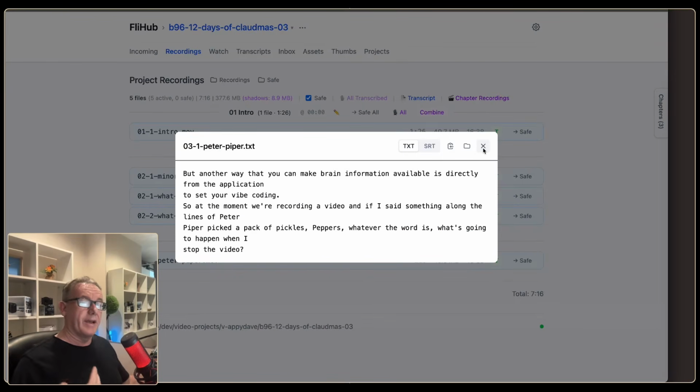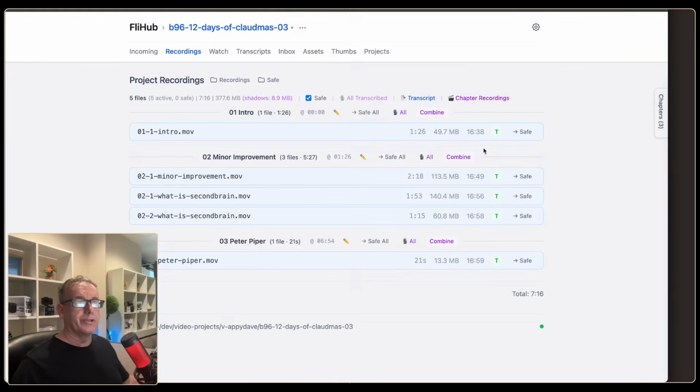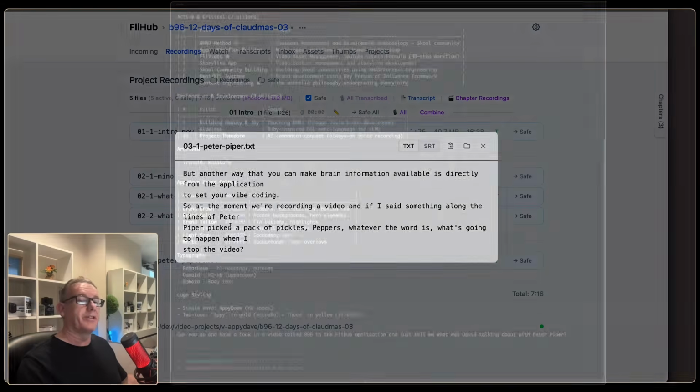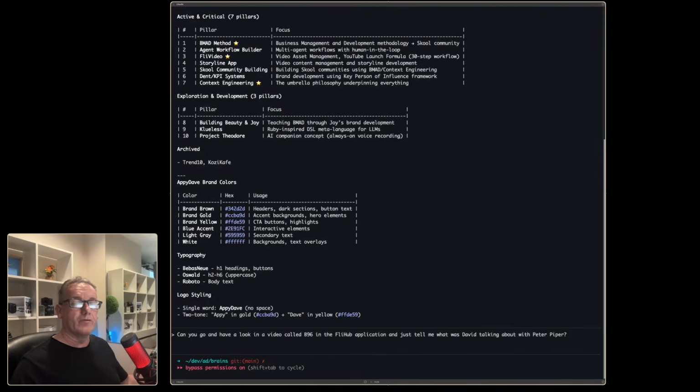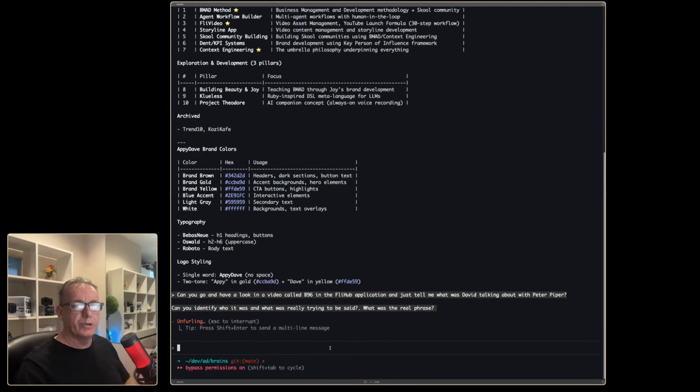But the good thing about second brains and using Claude skills is that we could also just talk directly to this document and grab that information. We're going to go back to this prompt that we've already started writing and we'll say, can you identify who it was and what was really trying to be said? And when we press enter, what should happen is that a skill should kick in.